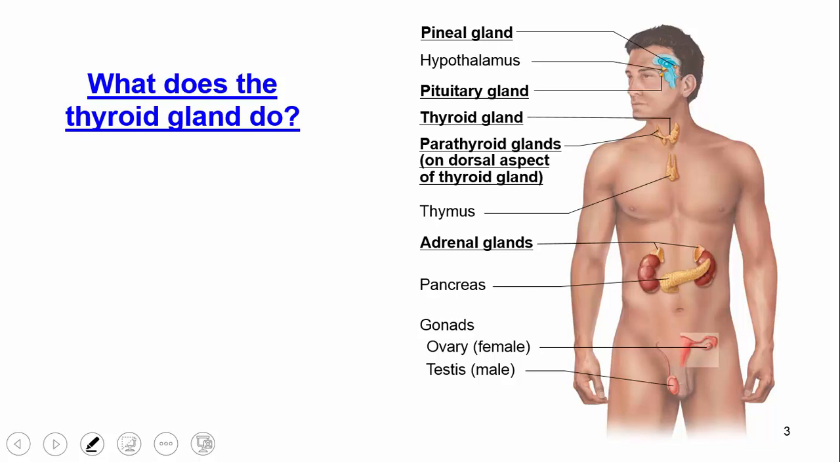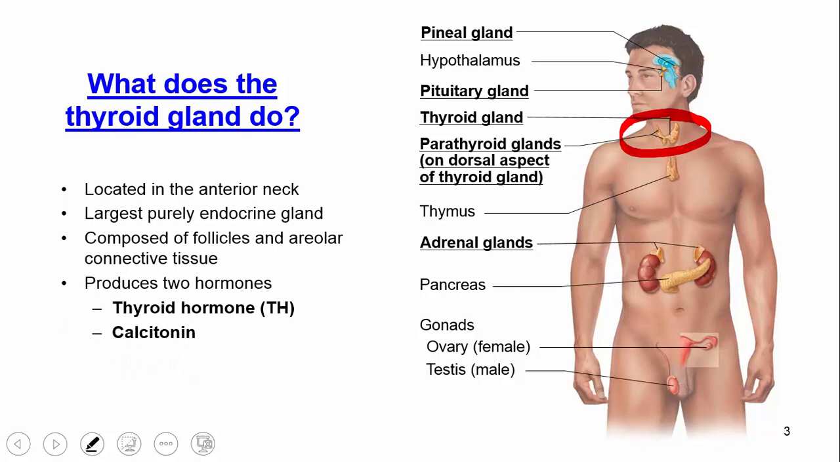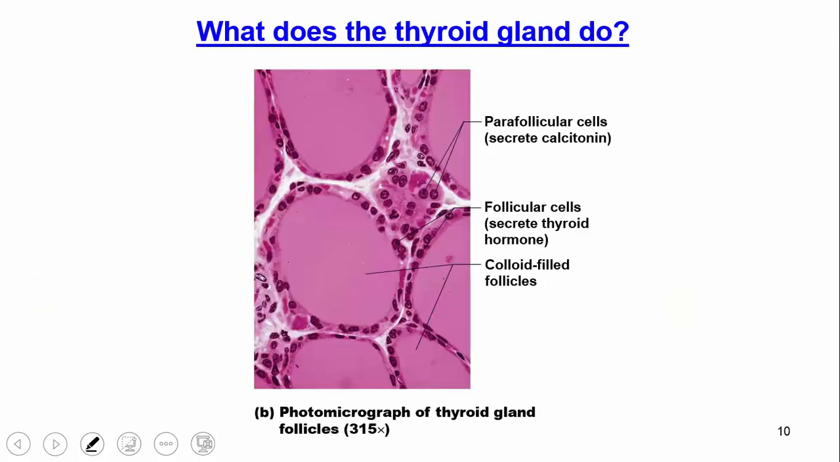The thyroid gland is the one that forms this V structure at your neck area. Okay, so what is it? It's a largely purely endocrine gland, where that's all it does. It's composed of a lot of follicles and areolar connective tissue, and there are two main hormones that it produces: thyroid hormone and calcitonin. If we look at these and ask what they do,